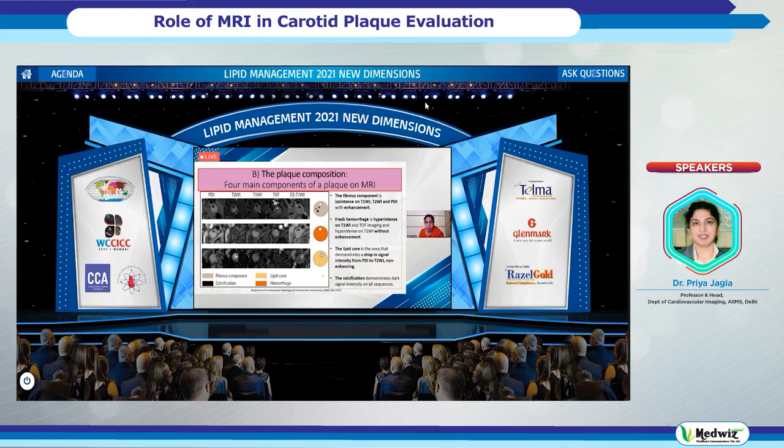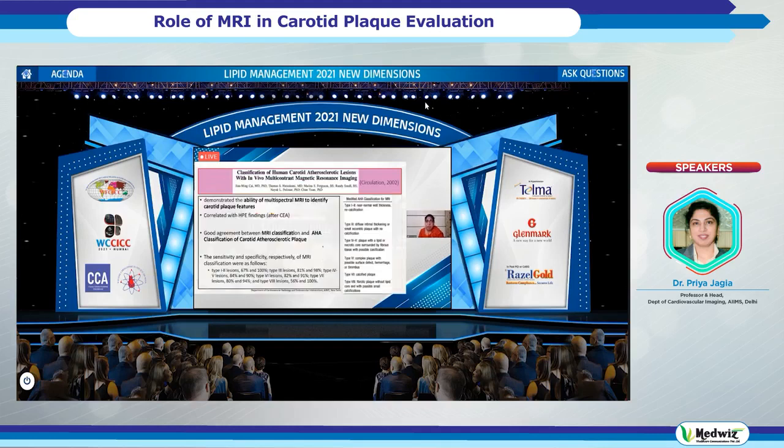Calcifications are not seen on MRI. This is one of the disadvantages. So microcalcifications may not be seen on MRI, and they are seen as dark intensity areas in the plaque. So this is a paper which was published in Circulation 2002, and it actually classified the carotid plaque according to MRI and compared it with the AHA classification of the plaques. So we found a good agreement between the two classifications. And if we talk about sensitivity and the specificity, the sensitivity was in the range of late 60s to 90s, while the specificity was in high 90s or even 100%, depending on the type of plaque.